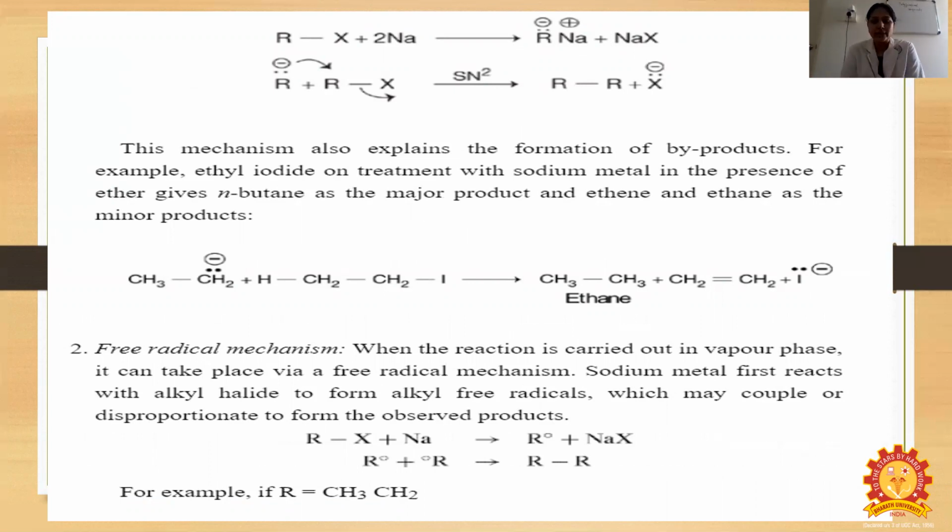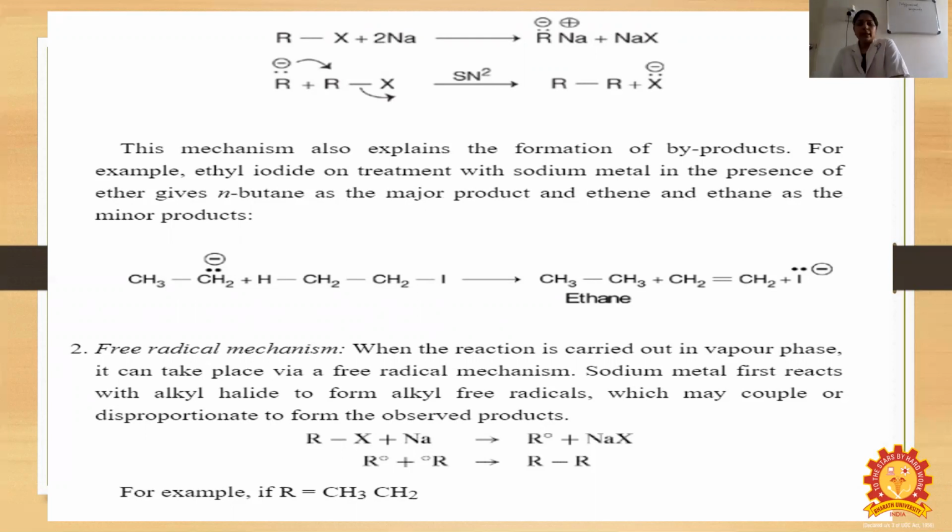This mechanism also explains the formation of the byproducts. For example, ethyl iodide on treatment with sodium metal in the presence of ether gives n-butane as the major product and ethene and ethane as the minor products.